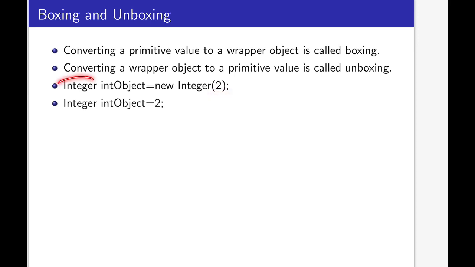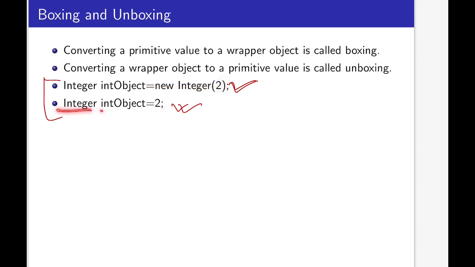So in this way we can convert this primitive int value to an object of Integer. Now this statement and this next statement are equivalent. These two statements are equivalent. So either you can write like this or you can write like this. You can remove this new Integer and inside parenthesis 2 you can simply write 2.